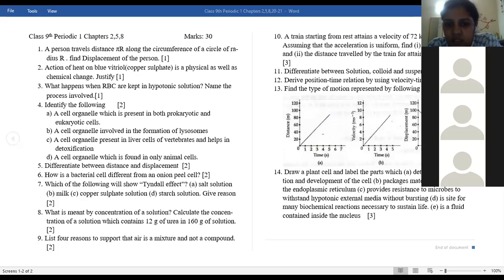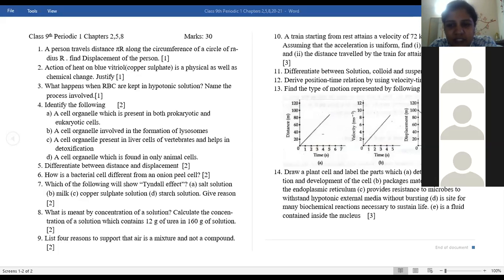Now, the type of motion represented by the following graphs. First is distance time graph. It is uniform motion. Velocity is constant, therefore it is uniform motion. Second one is velocity time graph. It is a uniformly accelerated motion. And the third one is displacement time graph. It is downward, so it is a retarded motion. It is uniform motion again because it is a straight line.